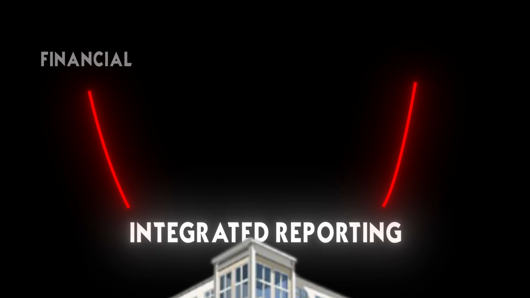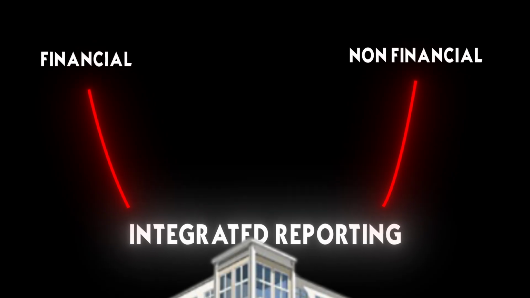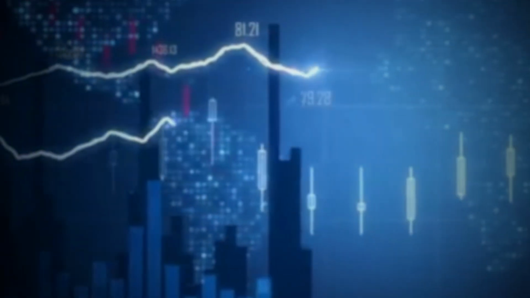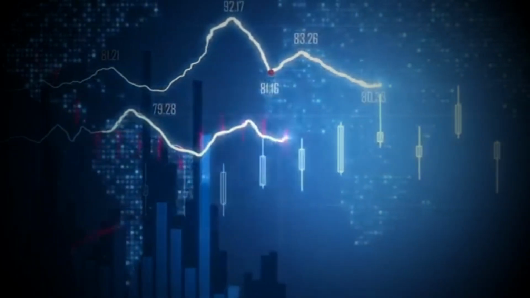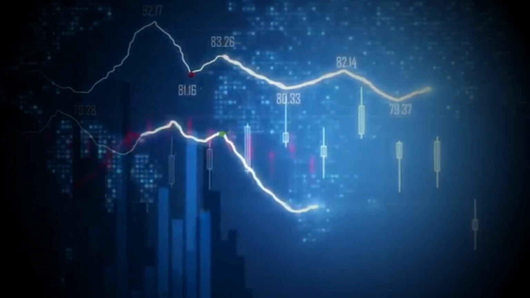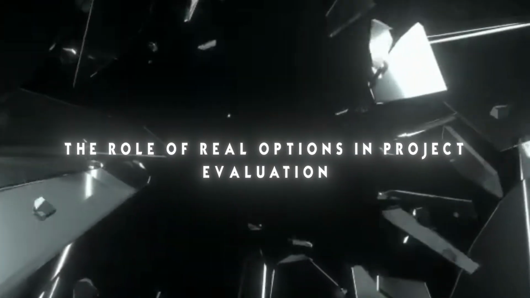Some companies are going even further, adopting integrated reporting frameworks that explicitly link financial and non-financial performance. This approach recognizes that sustainability factors can have material financial impacts and should be considered alongside traditional financial metrics in investment decisions.